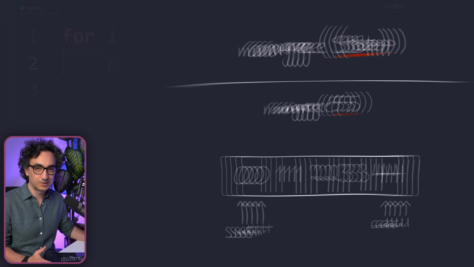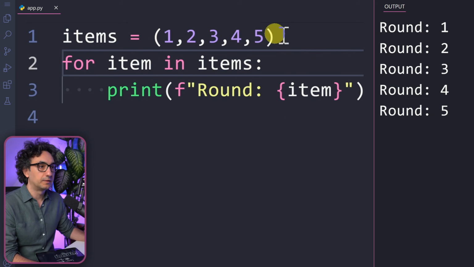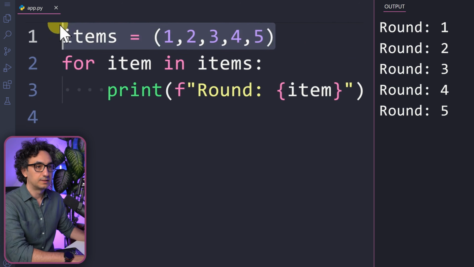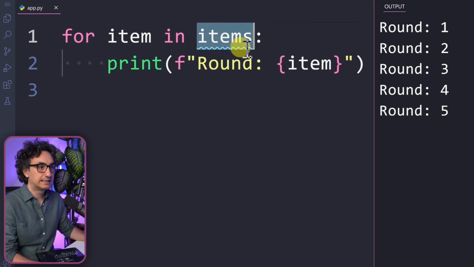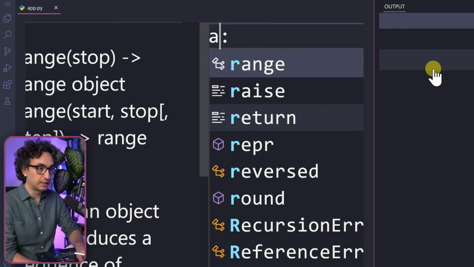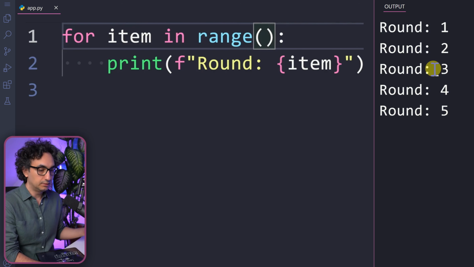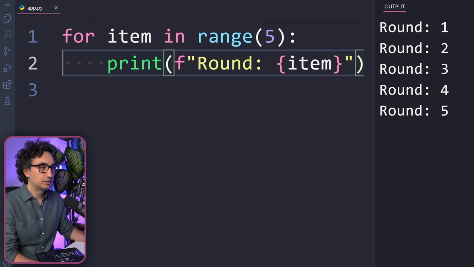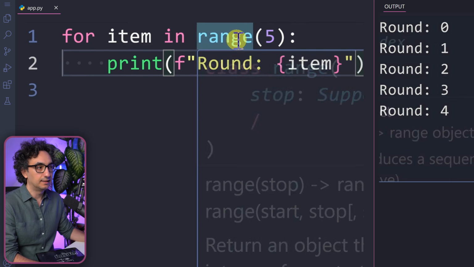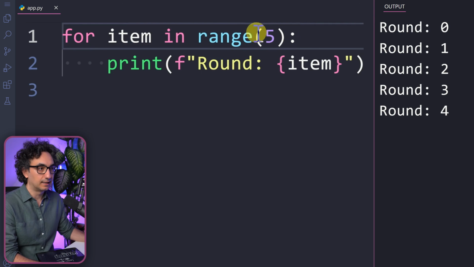So let's try this out. Now we have here again our sequence of numbers using a tuple. Now let's get rid of this. And instead of items, we will use the function range. And we have to pass it a value. Let's pass the 5 and try this out. Now, as you can see in the output, we start with round 0, 1, 2, 3, 4. So this is really nicer instead of writing 5 numbers, right?